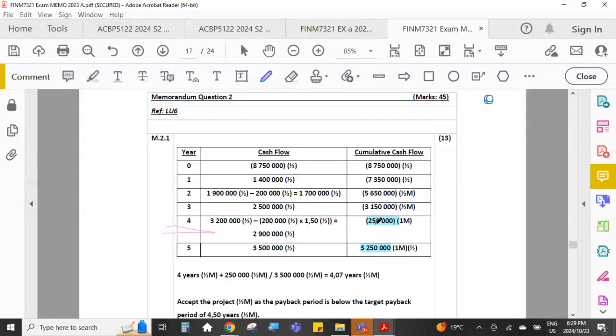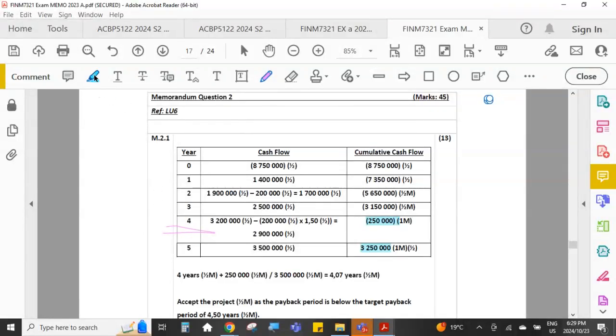Because at the end of year 4, our cumulative cash flow is still negative, whereas at the end of year 5, we have now turned positive. So we know the point of payback occurs between year 4 and year 5. So it'll be 4 point something years.